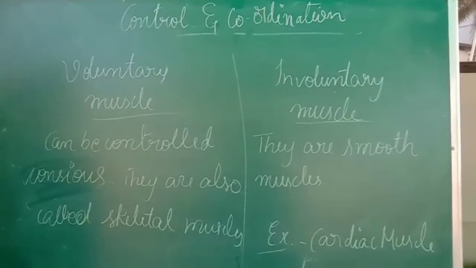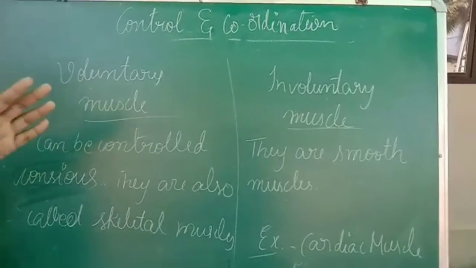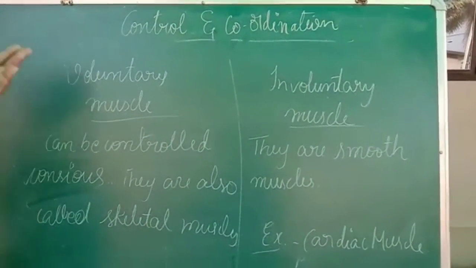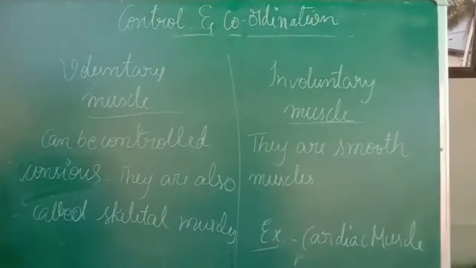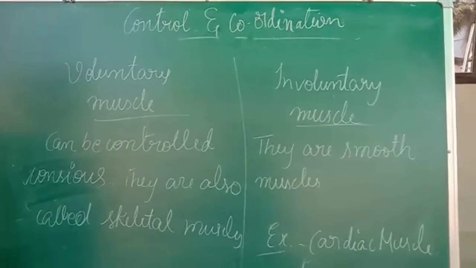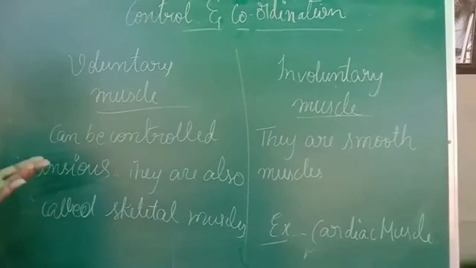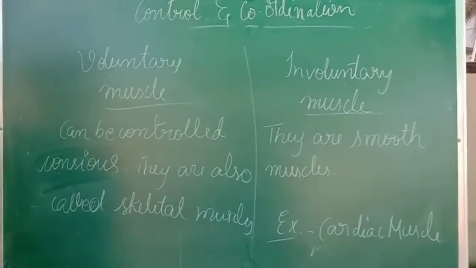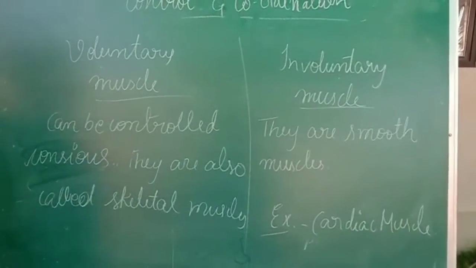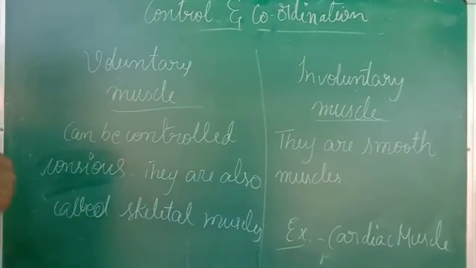Now we are going to study the two different types of muscles. One is voluntary muscle and the other is involuntary muscle. These are the two different types of muscles present in the human body. Voluntary muscles can be controlled consciously, usually with the help of the brain of our body, and they are also called skeletal muscles.